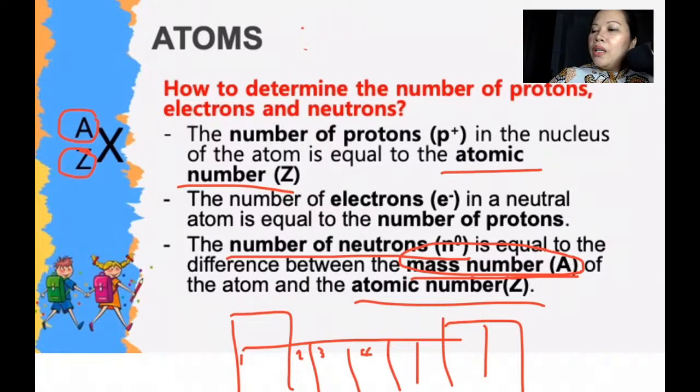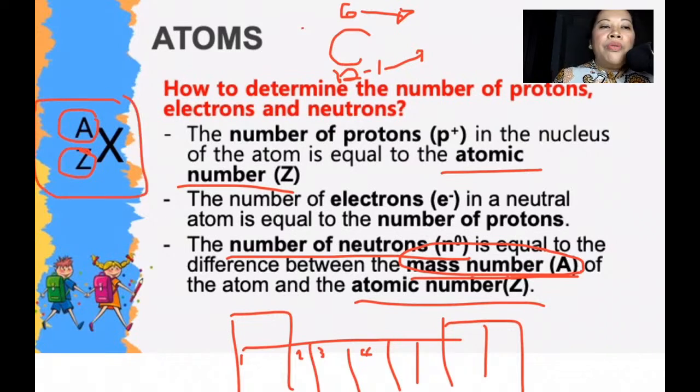Let me just erase this part. So if you would look at carbon, the number on top of carbon in the periodic table is 6, okay? I'm talking about the periodic table. And then the number below it will be 12.1. This number on top, 6, is what we call your atomic number, and the one below, the bigger number, is your mass number. But when we write it in terms of solving the number of protons and electrons, A on the upper part will be your mass number, and the one on the lower part will be the atomic number. The reason why it is written that way is that it will be easier for you to subtract. You could see it, okay?